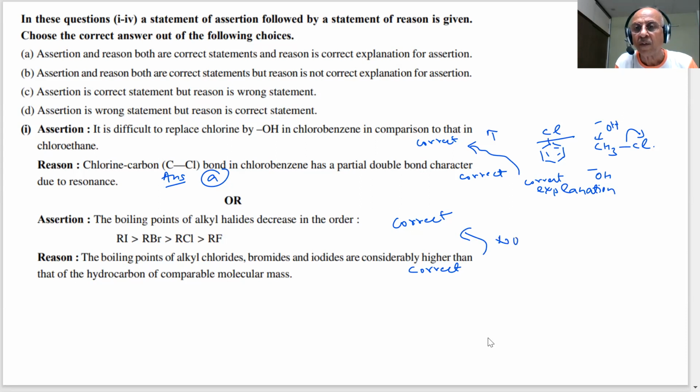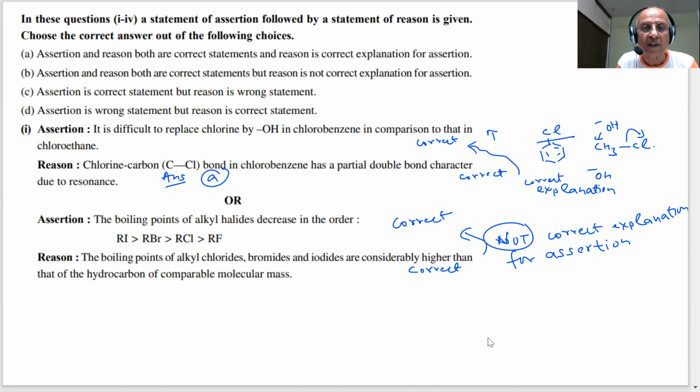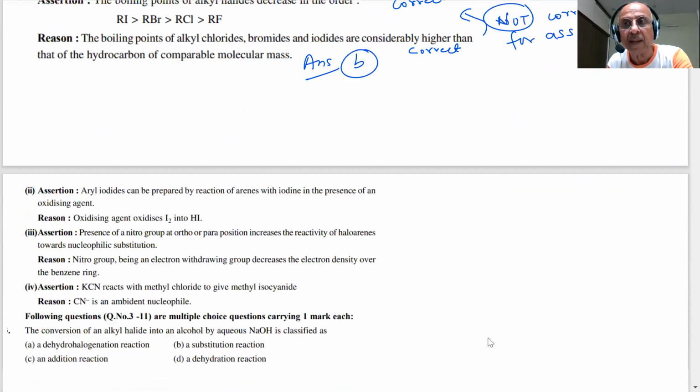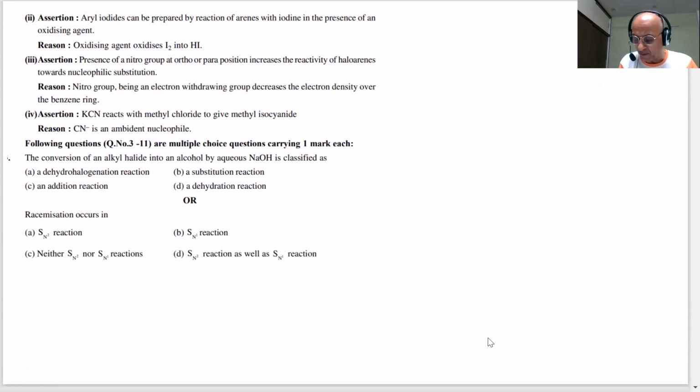So the answer is B. Such questions are very important and likely to be asked in the exam, students.